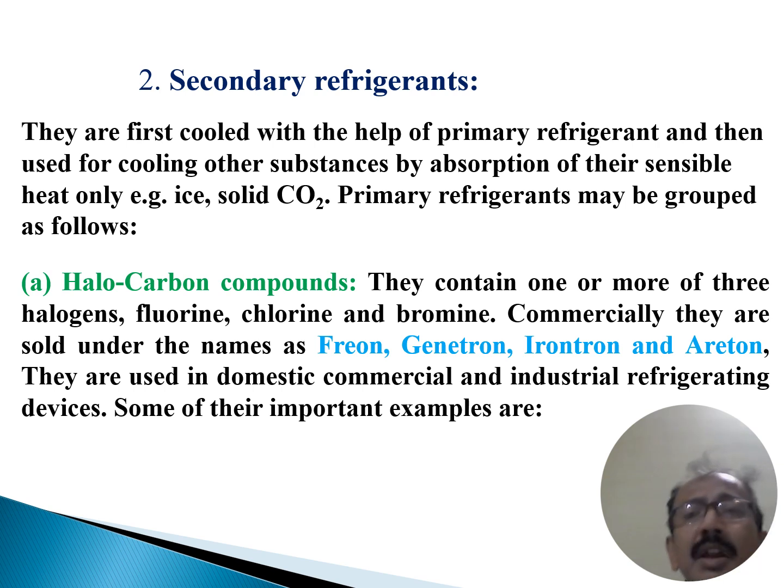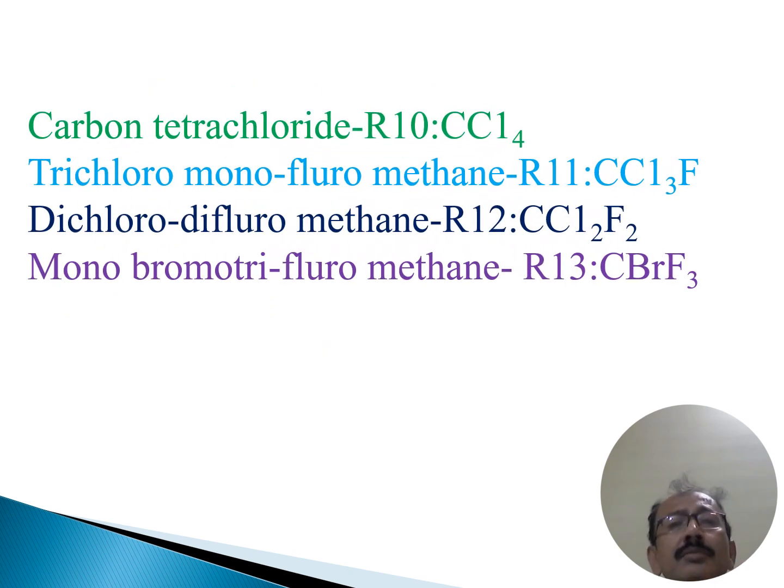Now the primary refrigerants may be grouped into halocarbon compounds, that means the freon and so on. So they are the halogenated hydrocarbons.